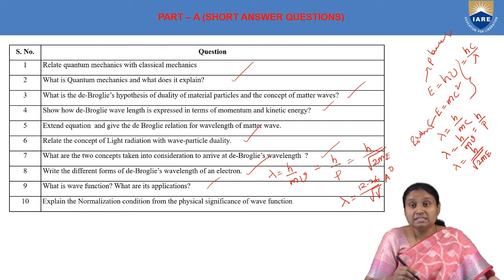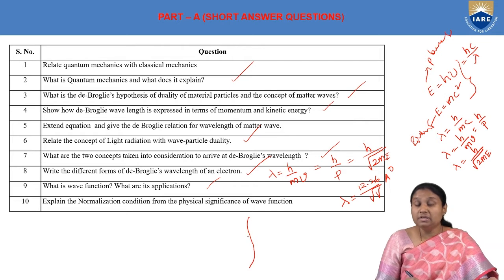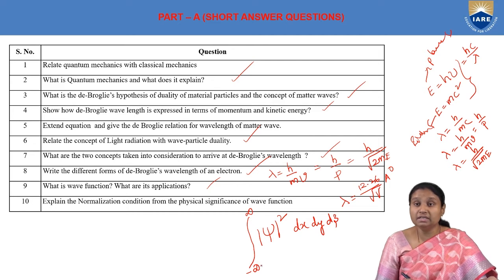What is normalization condition from physical significance of wave function? According to the normalization condition, the probability of finding the particle in space is taken as unity. And the probability of finding the particle in entire space is given as the integral of mod psi square dx dy dz. Because we are integrating, the limits of integration are minus infinity to infinity, because we are talking about entire space.